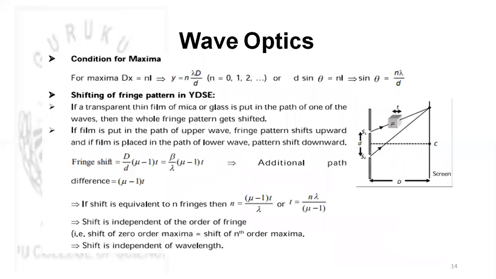Shifting of fringe pattern in YDSE interference, this can be seen. If a transparent thin film of mica or glass is put in the path of one of the waves, then the whole fringe pattern gets shifted, and that shift will be equal to capital D by small d into (mu minus 1) into t, where mu is the refractive index and t is the thickness of the medium placed there. And if shift is equivalent to n fringes, then n equals (mu minus 1) t divided by lambda, or t will be equal to n lambda divided by (mu minus 1).